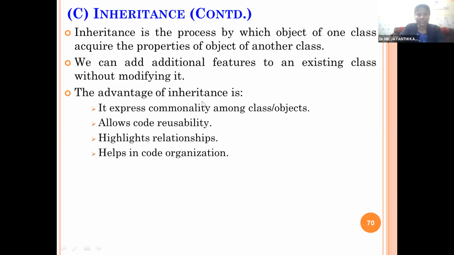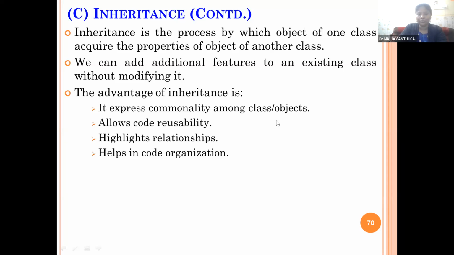The advantage of inheritance is it expresses commonality among classes and objects. So there will be some common properties among all the classes. In the derived classes, all of them will take the common properties from the base class. It allows code reusability. So we are reusing the base class again and again. It highlights relationships. So a relationship is created, which is parent, which is child. It helps in code organization. So no need to modify the base class again and again. So we can organize the programming in a structured way. So these are the main advantages of using inheritance.